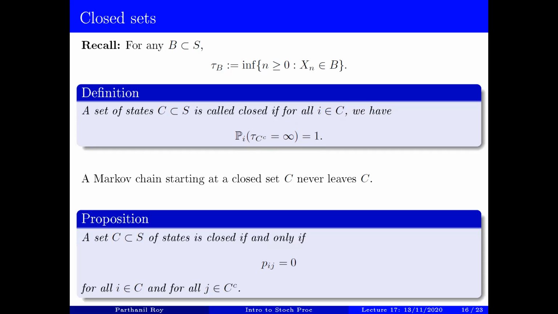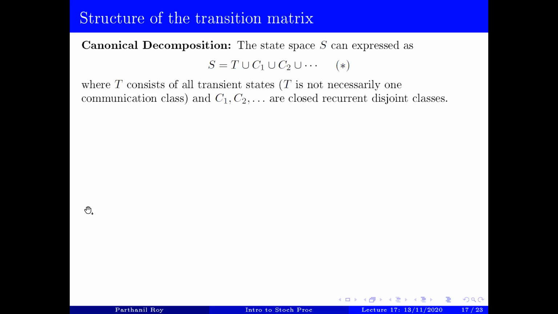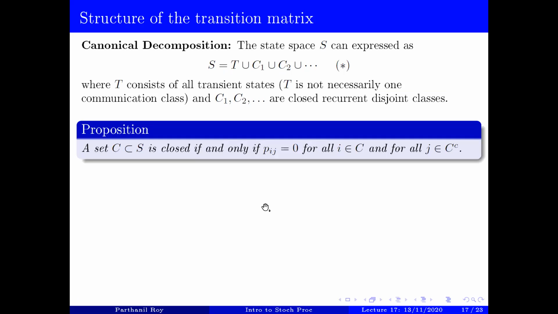The way we check whether a set C is closed or not was: C, a subset of S, is closed if and only if P_ij is 0 whenever i is from C and j is from C complement. In other words, if you take one state from C and one state which is not in C, the transition probability from i to j is going to be 0. So this is the criterion for checking that C is closed. Now this criterion, along with the canonical decomposition, will immediately give us a very important corollary.